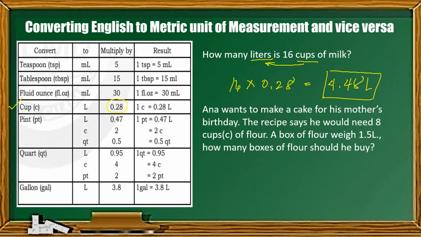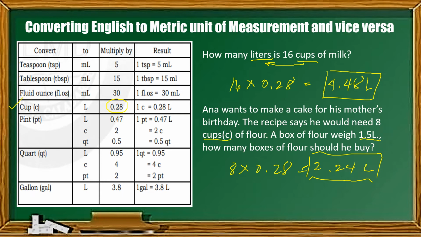Doing that, we're going to convert again cups to liters. Same yung ating gagamitin na conversion. So, we have 8 times 0.28. Multiplying 8 times 0.28, the result is 2.24 liters. Okay? So, in the problem, tinatanong kung ilang box yung kailangan natin. And according to the problem, ang isang box ay 1.5 liters. So, ibig sabihin, kasya na ba yung isang box para dito sa ating 2.24 liters?